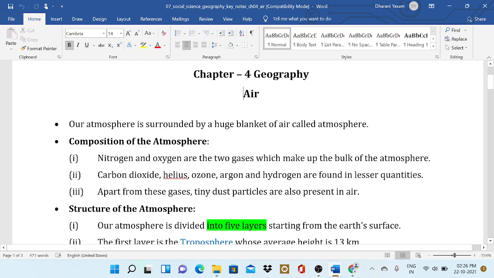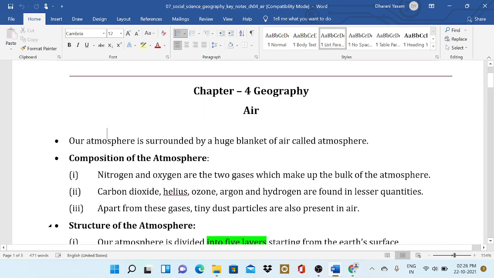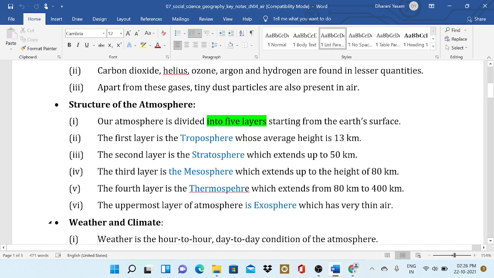The structure of the atmosphere is important from the exam point of view. The atmosphere is divided into 5 layers. Starting from the earth's surface, the first layer is the troposphere, whose average height is 13 kilometers, or up to 20 kilometers.